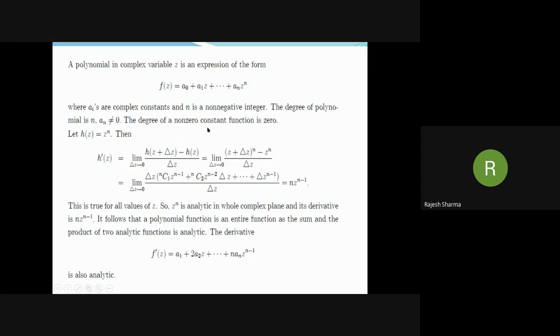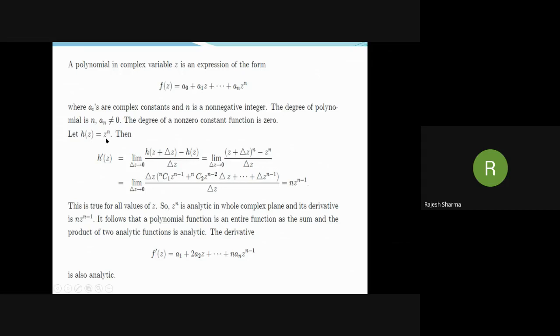The degree of a non-zero constant function is 0. The number 0 is excluded from this discussion. In some cases, for formal reasons, the degree of 0 is taken as minus infinity.